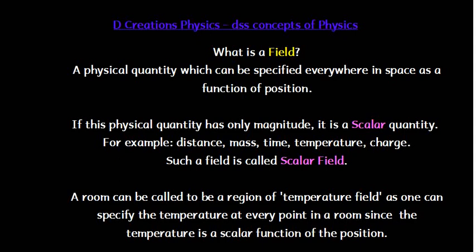Let us imagine that a heat source is kept at the origin and the room can be looked at in terms of axes. Then for all the points which are closer to the heat source, that is closer to the origin, temperature is going to be very high.